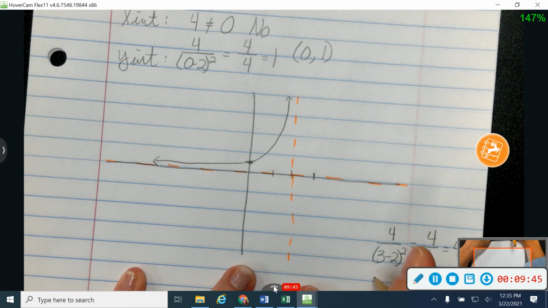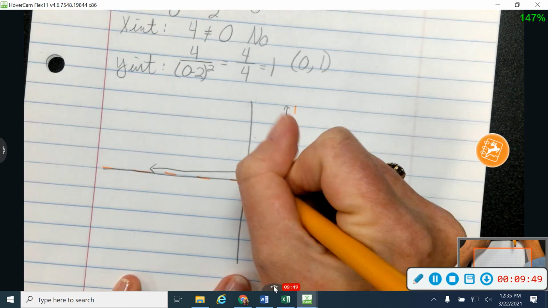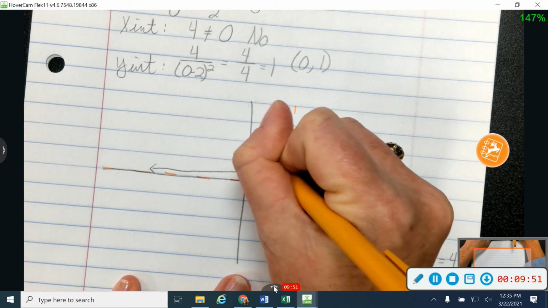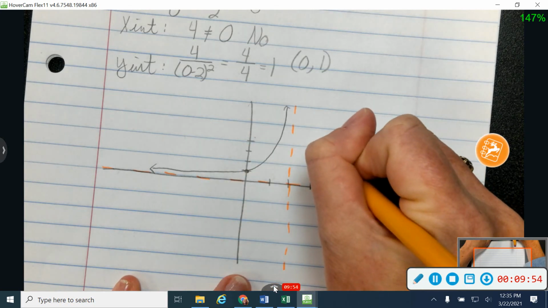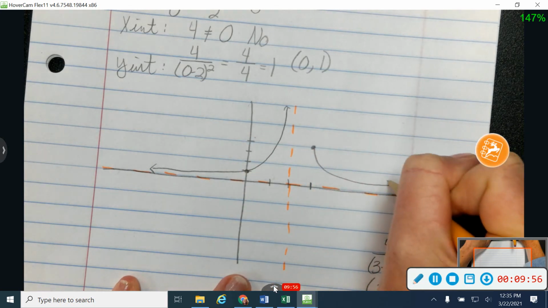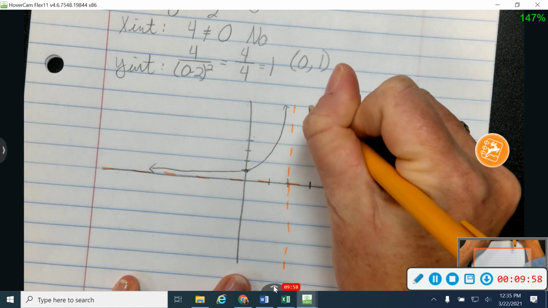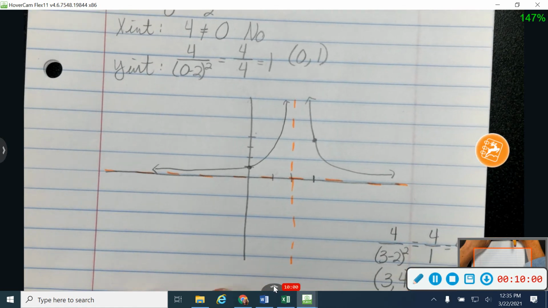So that gives me 4. So I've got another point at (3, 4). So 1, 2, 3, 4. Puts me right here. Okay, so the other side of my graph will look like that. Okay, so kind of mirror images of each other over that vertical asymptote.